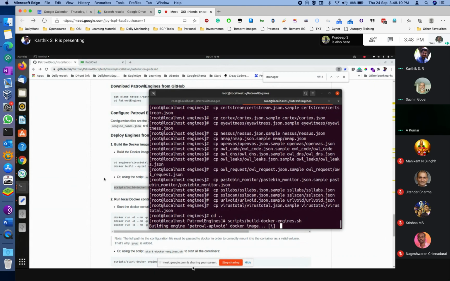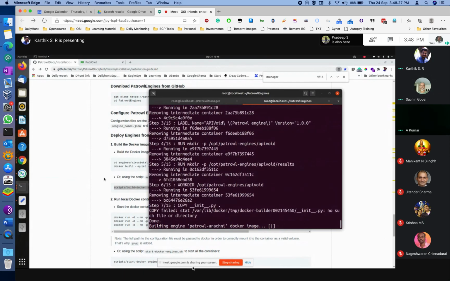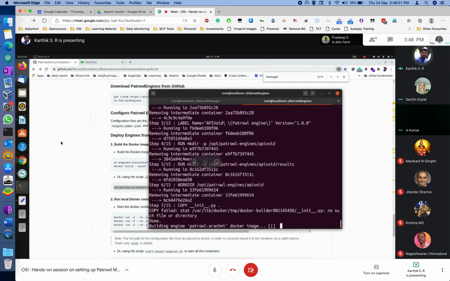Basically it reads each JSON file and compiles it to build that particular engine. Many times Docker will be up, but engines will not work. We may have to stop that Docker and rebuild that particular engine if it is not working.